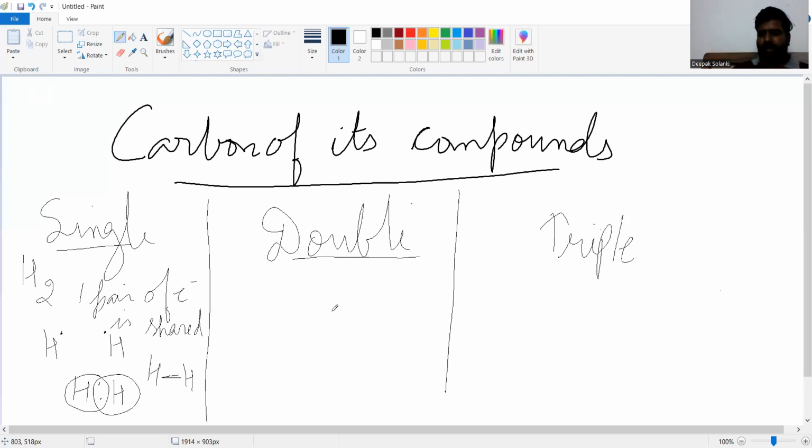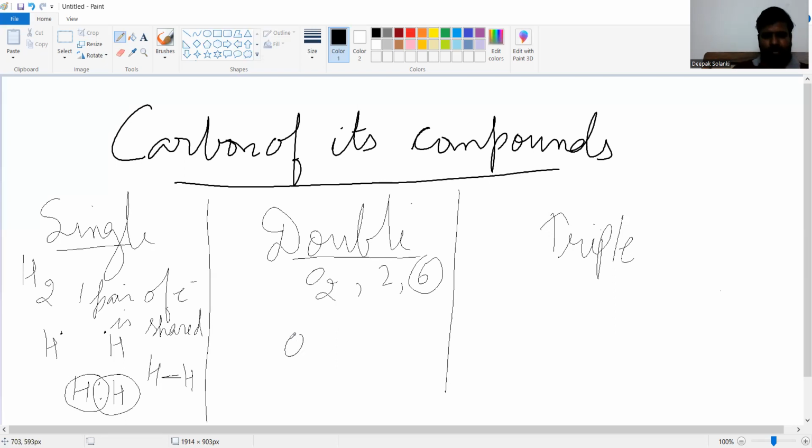Likewise, in double bond, let me take the example of O2. What is the atomic number of oxygen? We know it is 8. There are 6 electrons in the outermost shell.